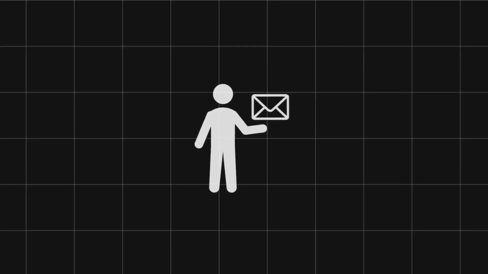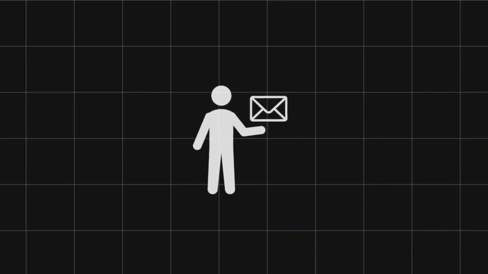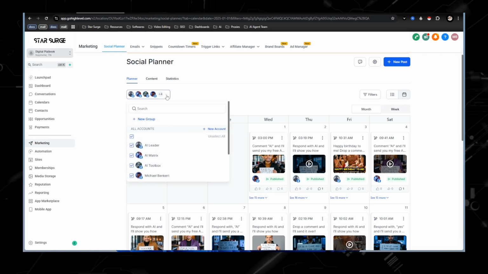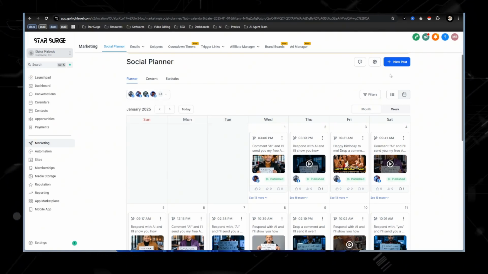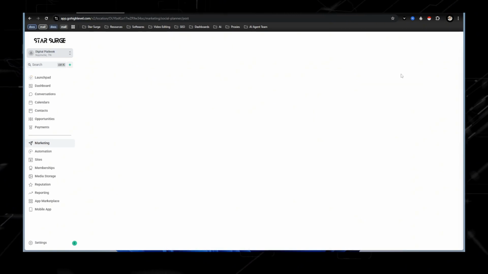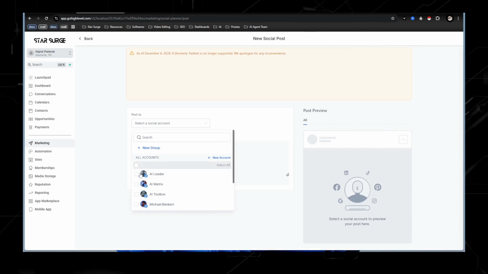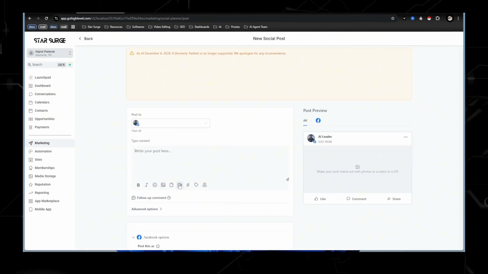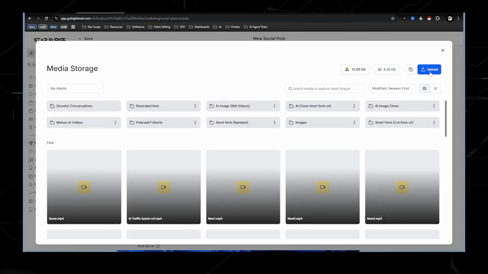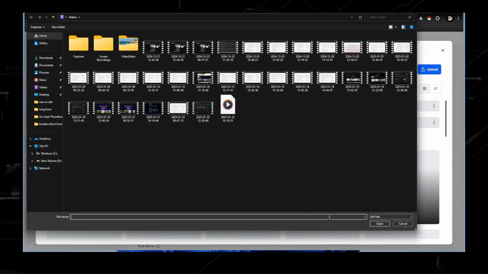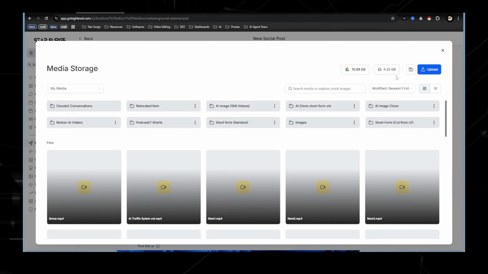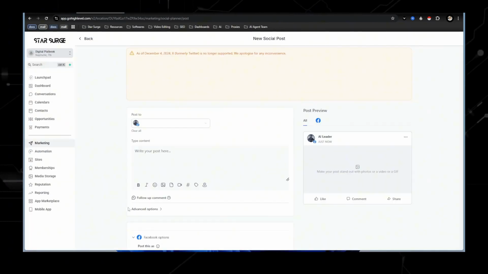But once you would have that information or the content, you would want to connect your different social media accounts right here. Then you would hit new post, create new post, and then you're going to want to pick which ones you want to upload to. Click this button right here, and then you're going to need to upload all your videos into your CRM or GoHighLevel, and then schedule them out.